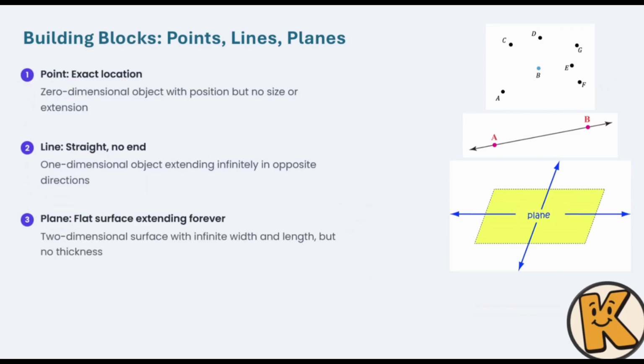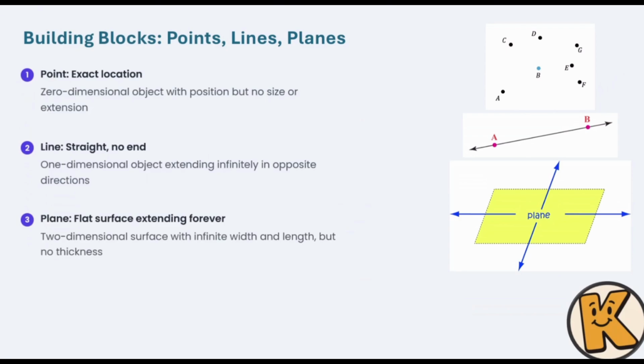After that, we have the plane itself. What is a plane? As you can see again in the picture, a plane is a flat surface that can extend forever. It means that it's a two-dimensional surface with infinite width and length but no thickness. Again, it's just like a paper. Yes, the paper itself has a little bit of thickness, but we consider it as nothing. It's only going to be extended, and it doesn't have any thickness in itself.